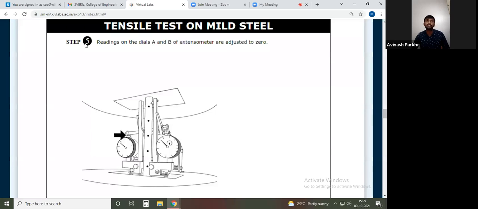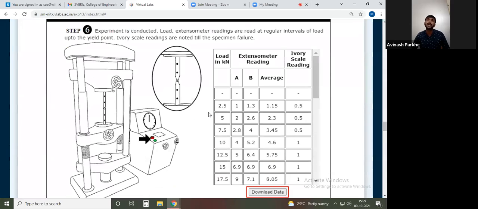So this is step number 5. It is very, very important. Sometimes we make the mistake of keeping the previous reading as it is, and at the end we are unable to take the correct calculation or the correct reading. Therefore, it is very important to adjust it equal to 0. So this is step number 5.